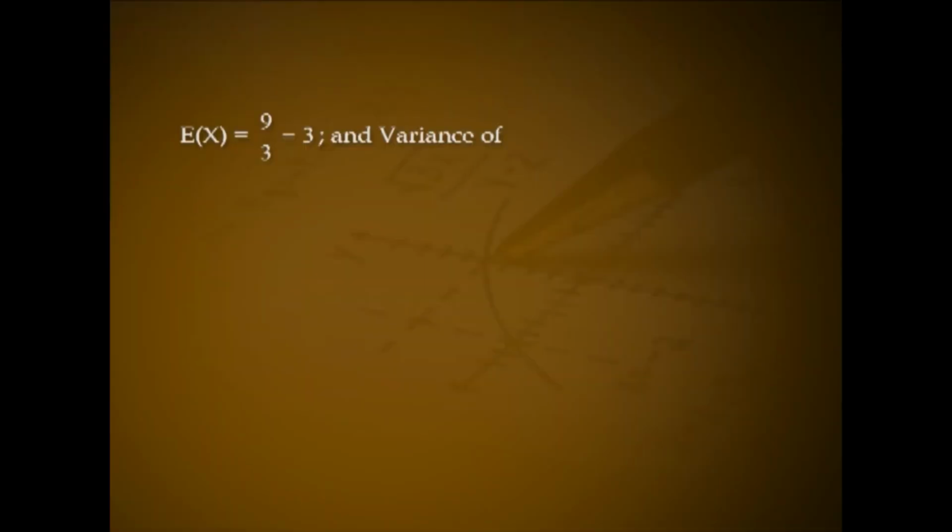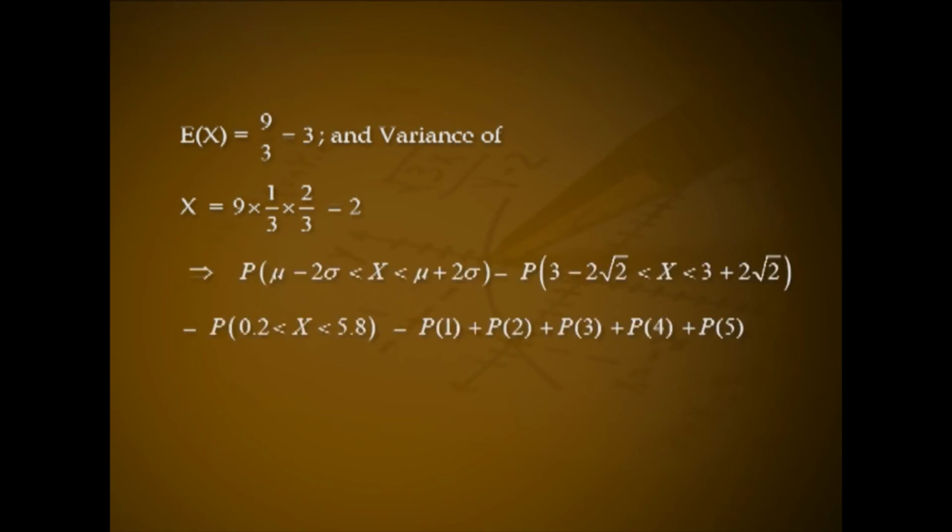Then expectation of x equal to 9 by 3, that is equal to 3. And variance of x equal to 9 into 1 by 3 into 2 by 3, that is equal to 2. This implies probability of mu minus 2 sigma less than x less than mu plus 2 sigma equal to probability of 3 minus 2 into root 2 less than x less than 3 plus 2 into root 2.